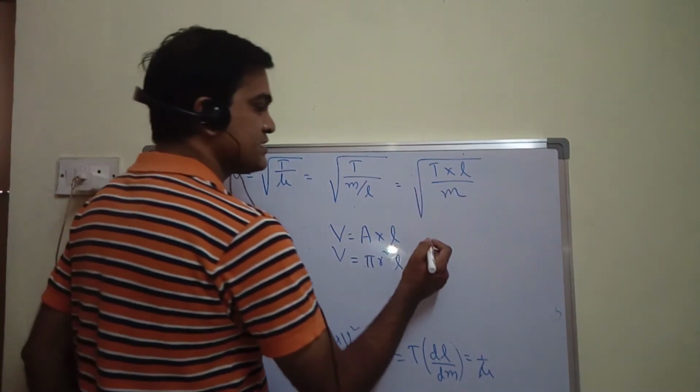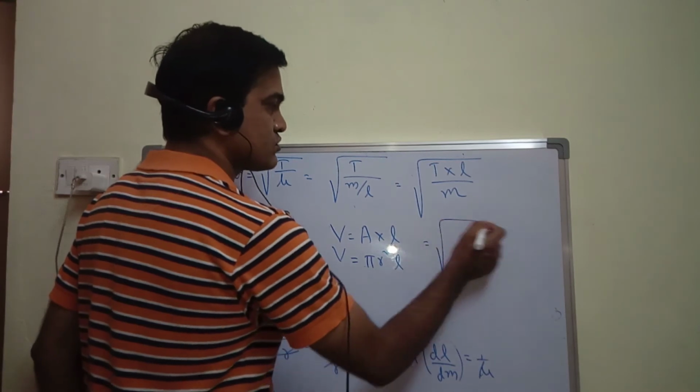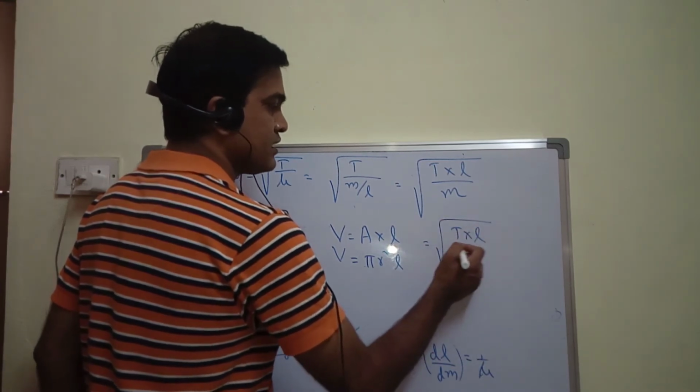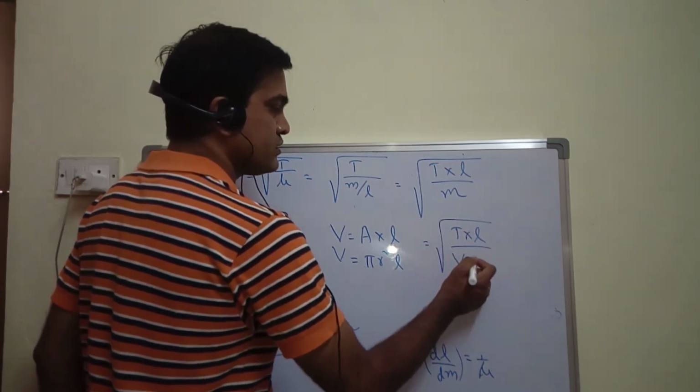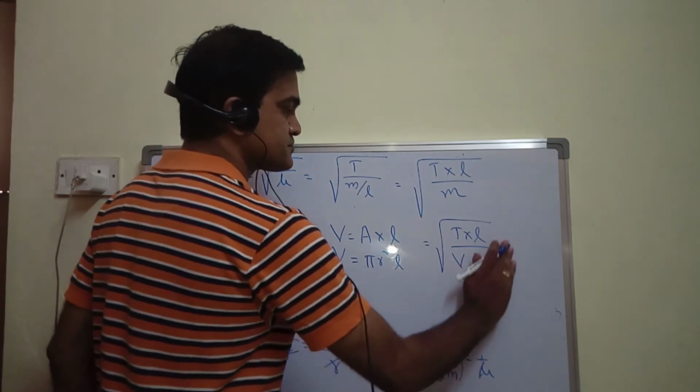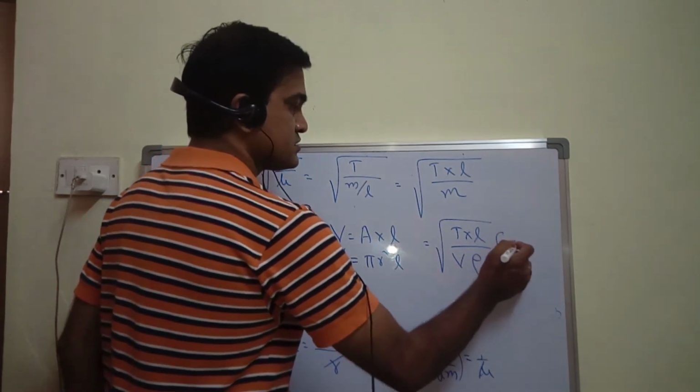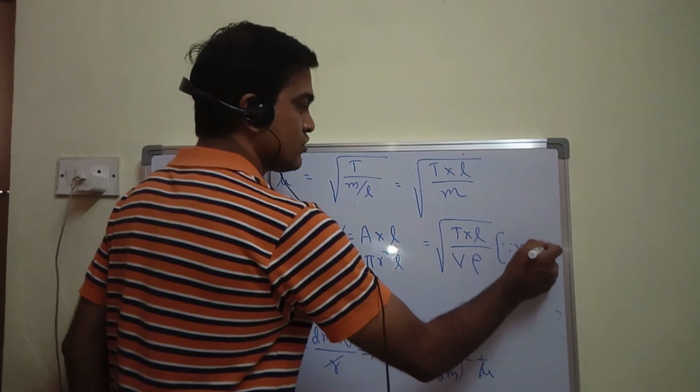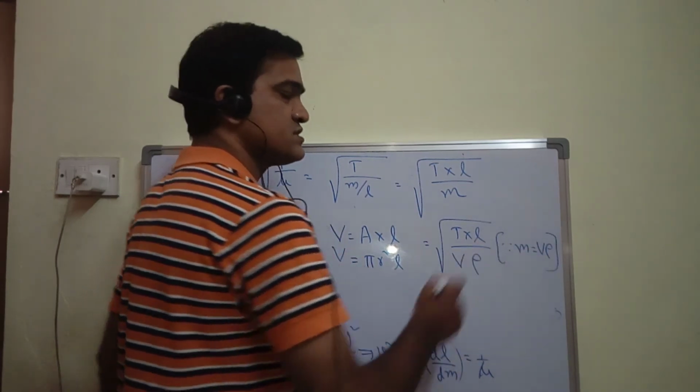So I can write this one as root of T into L by volume into density, since mass is equal to volume into density.